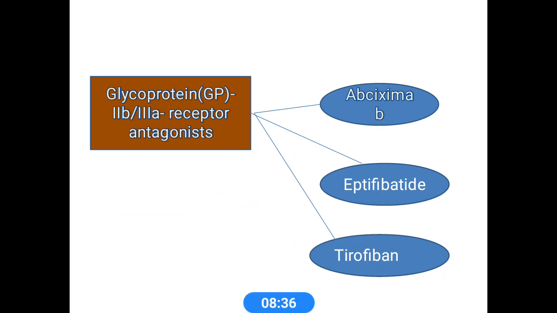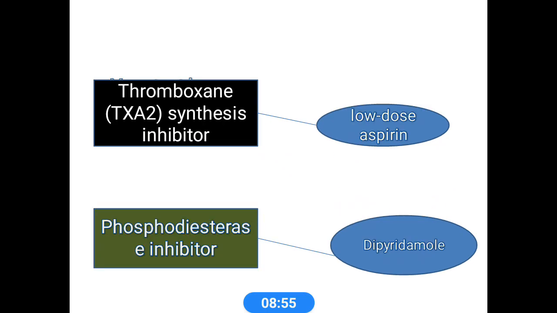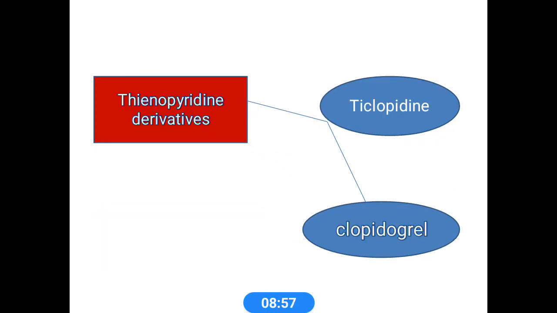This antagonist mainly blocks the final common pathway of platelet aggregation by binding to fibrinogen, and is a more complete inhibitor of platelets than either aspirin or clopidogrel. Clopidogrel mainly inhibits ADP dependent platelet aggregation and also reduces the risk of stroke, myocardial infarction or vascular death.